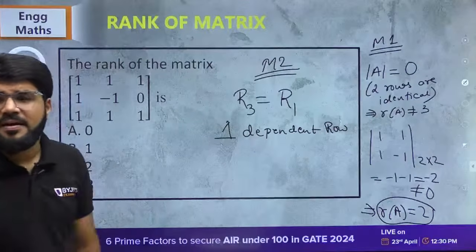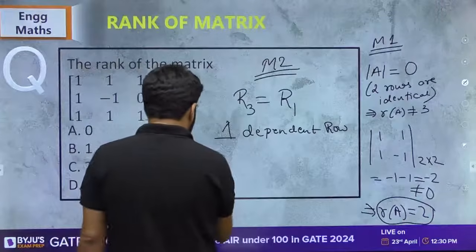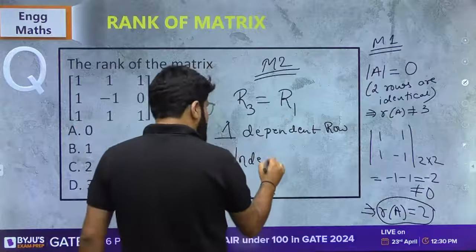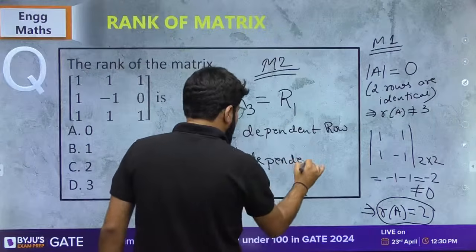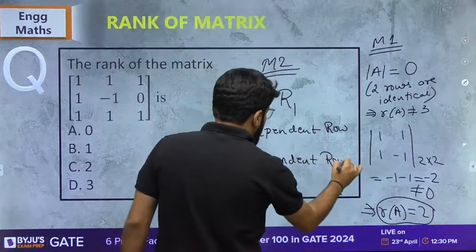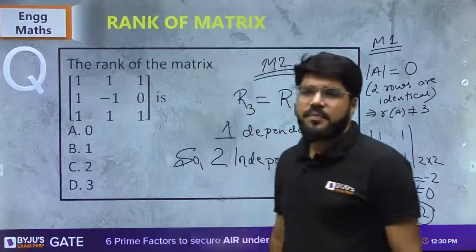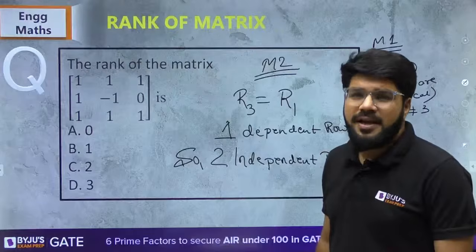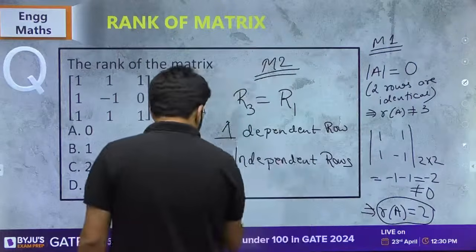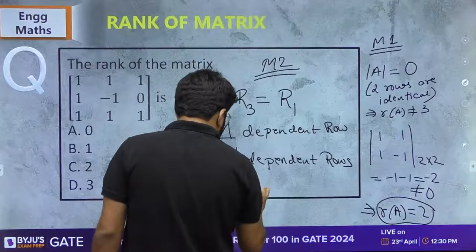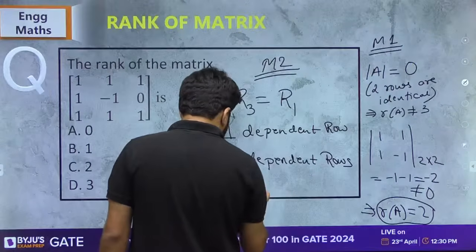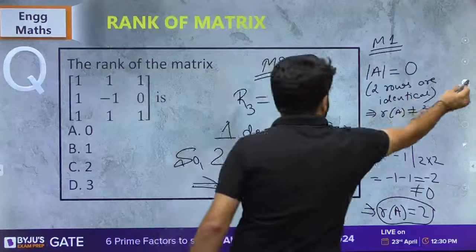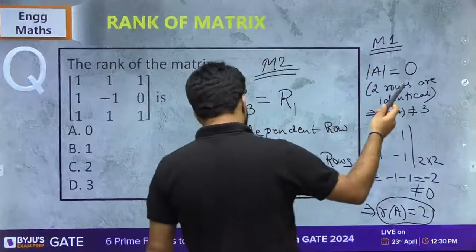So how many are independent? Out of the 3, one row is dependent, right? The rest 2 are independent. And rank is equal to the number of independent rows. So the rank of the matrix is, just a second, there is some issue I think.